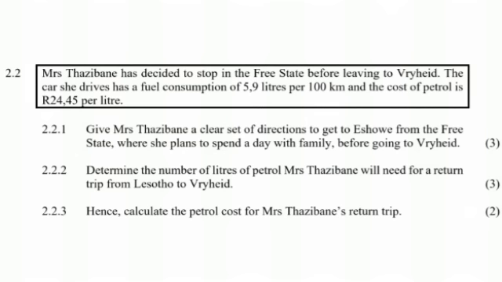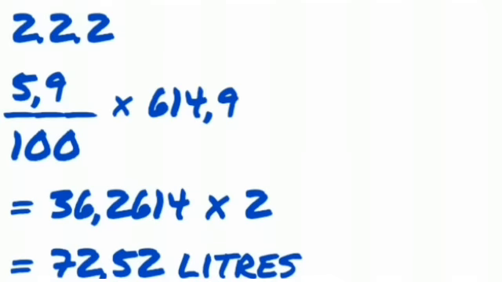And then in 2.2.2 it says determine the number of liters of petrol Mrs. Tazibani will need for a return trip from Lesotho to Vryheid. This is an example of a petrol cost question, except in this one we are only determining the total liters we will need for a return trip. Return trip means the distance of going and the distance of coming back. So you will see us multiplying by 2 at some point.